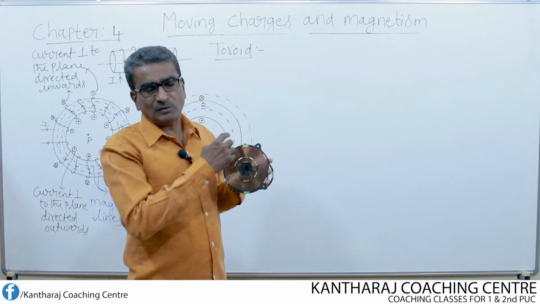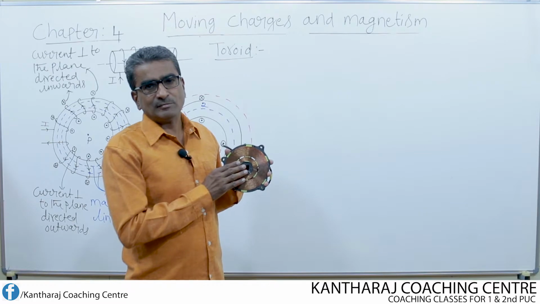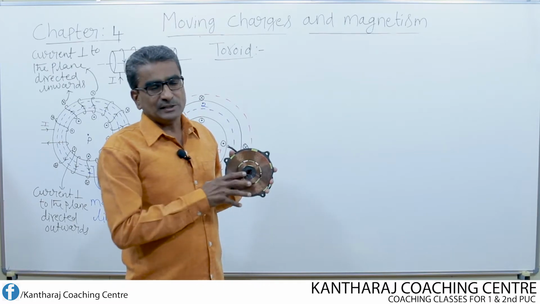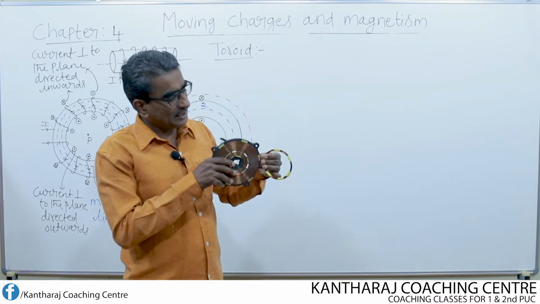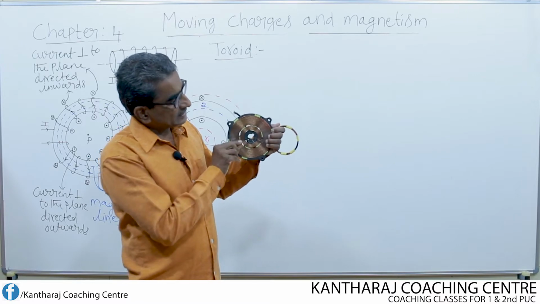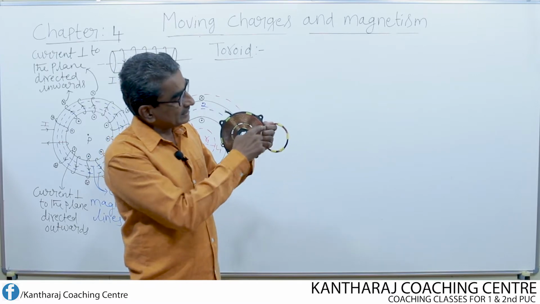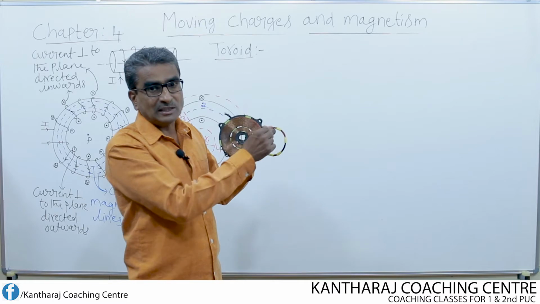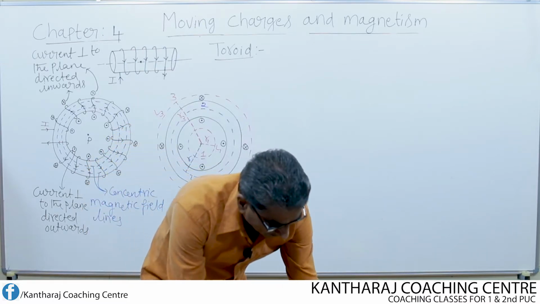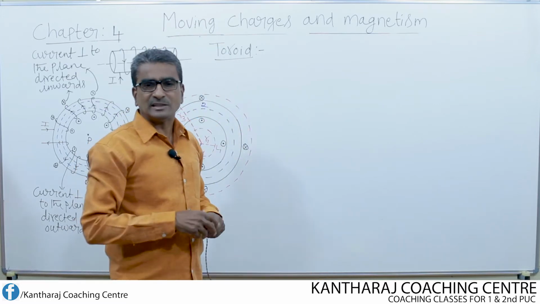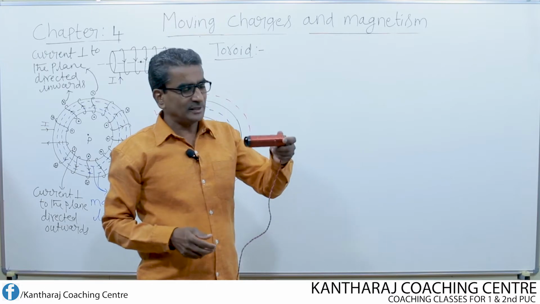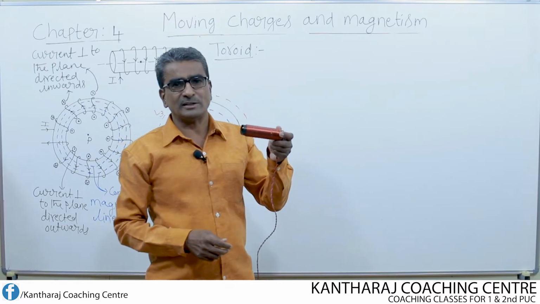Whereas this is once again a circular coil, but each turn has different radii. So the difference between this coil and this coil is that here each turn has different radii, whereas in this circular coil almost all the turns possess the same radii. And we also studied one more type of coil, that is a cylindrical coil of wire known as a solenoid. So this is nothing but a solenoid.